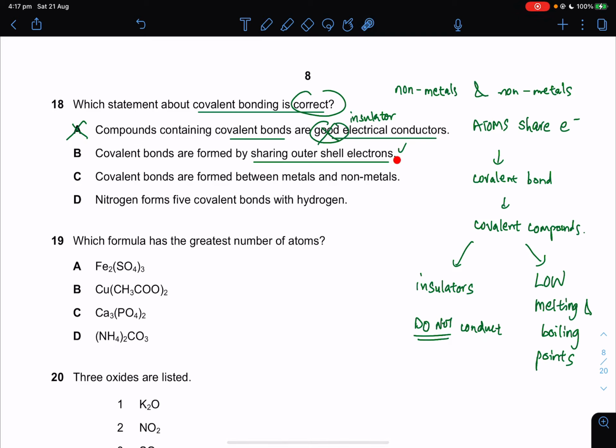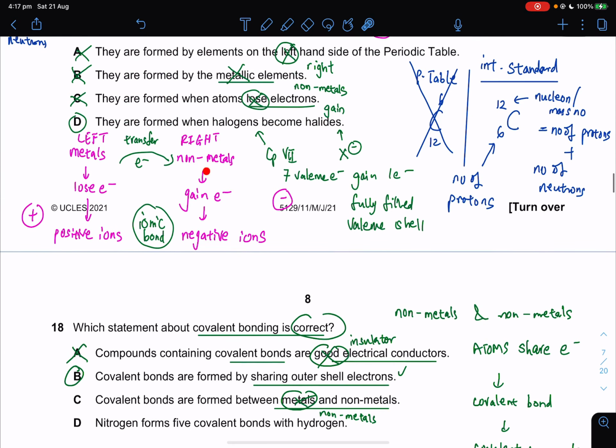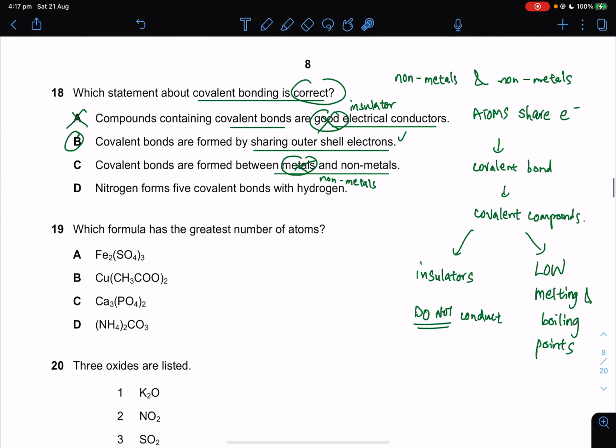And how many electrons you share depends on how many electrons you need to go to a fully filled outer shell. Fully filled outer shell is stable. Here it says covalent bonds are formed between metals and non-metals. That is wrong. It's between non-metals and non-metals because, as I said at the beginning of this question, metal and non-metal give you ionic bond.